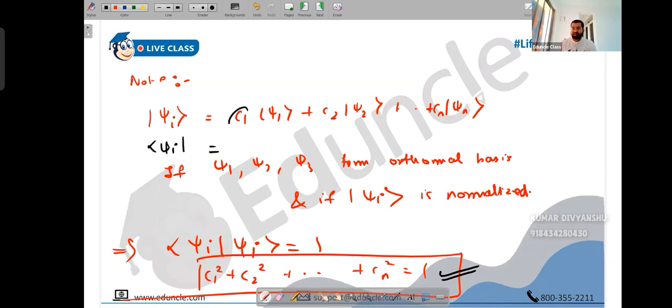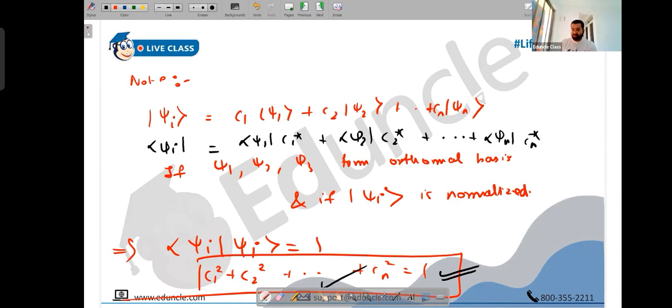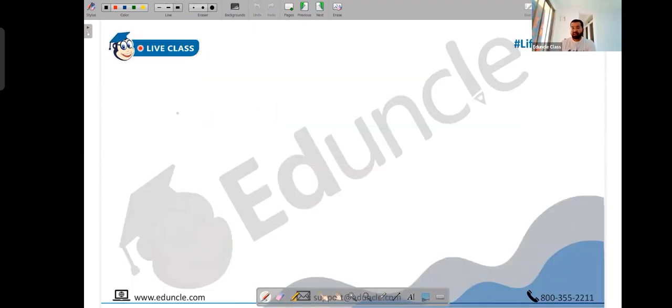When you calculate the bra vector, what happens to C1? You write psi 1, and C1 becomes C1 star, the conjugate. Then psi 2 and C2 star, and similarly psi n and Cn star. So the earlier relationship is not absolutely correct, because when you take the product, psi 1, psi 2, psi n each give 1, but the relationship will be C1 star C1 plus C2 star C2 plus Cn star Cn, and that will be 1.